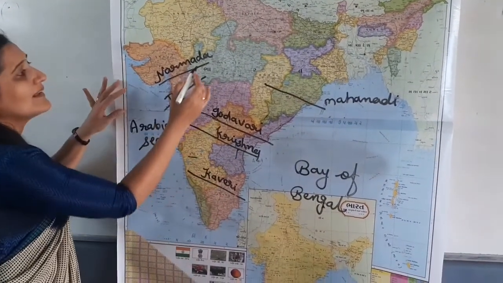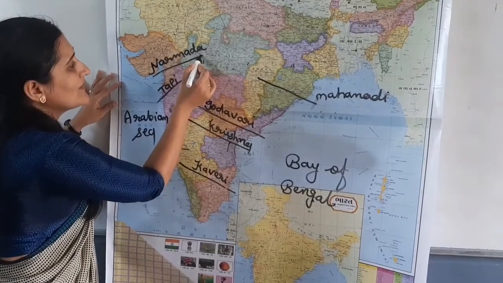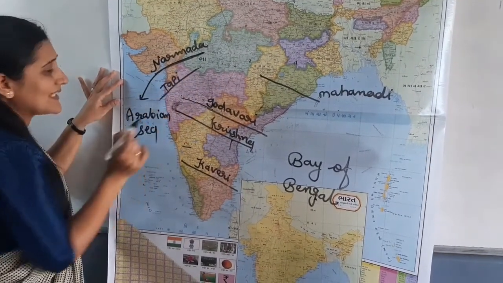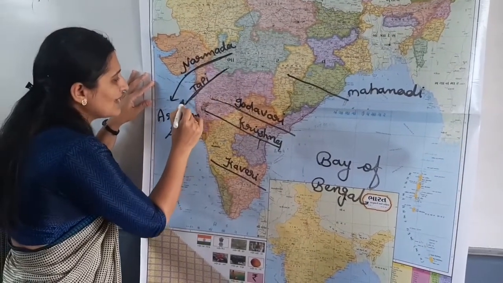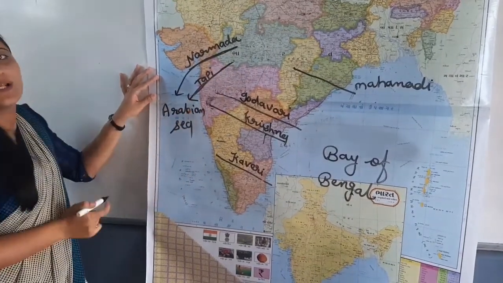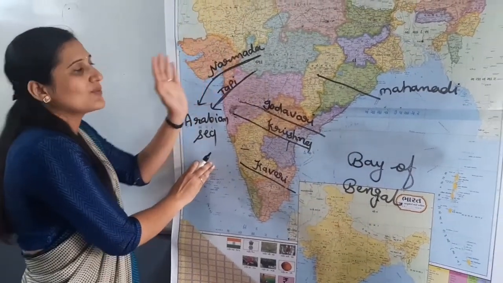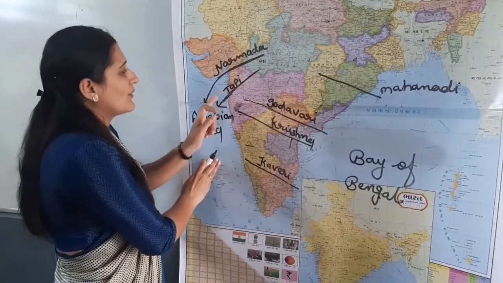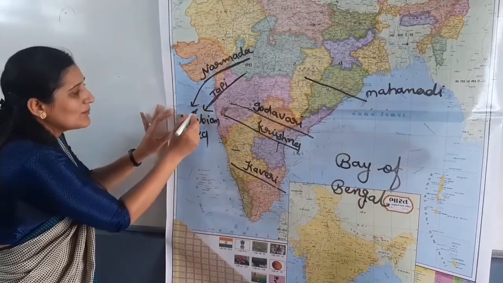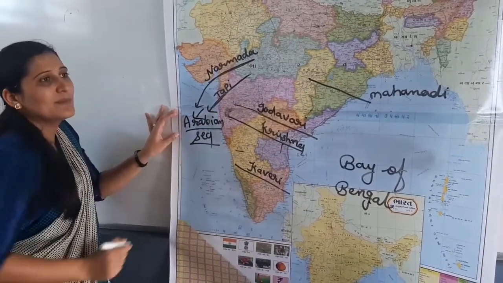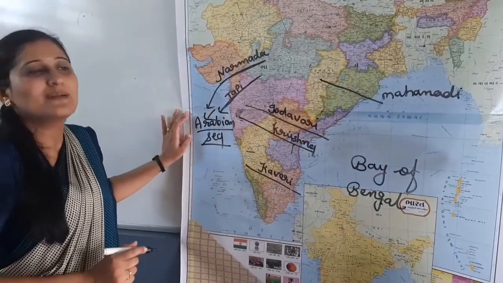As I told you, the Narmada River flows to the west side. The Tapi River also flows to the west side, and they both meet the Arabian Sea. Narmada flows west, Tapi flows west, that's why they both meet the Arabian Sea.